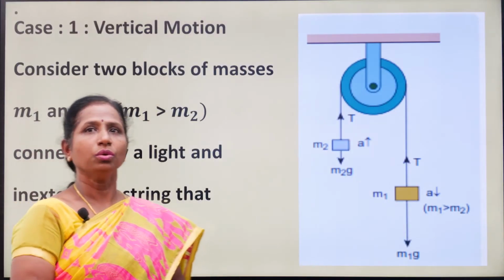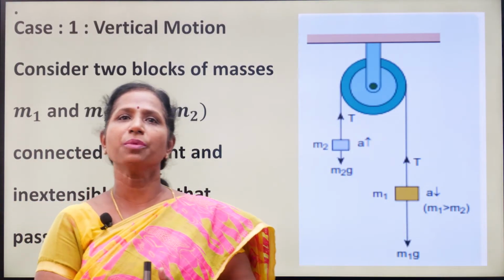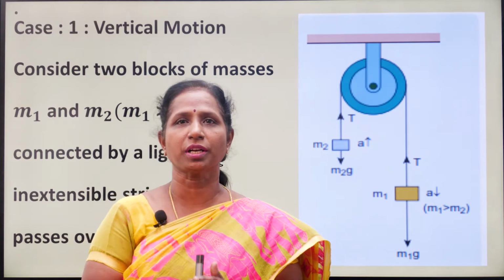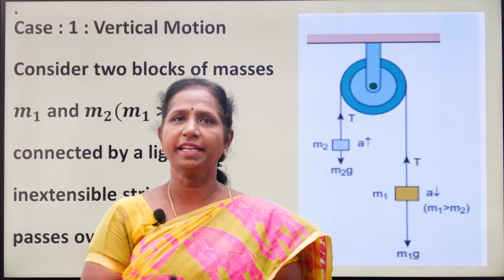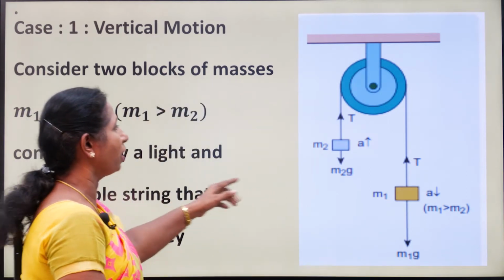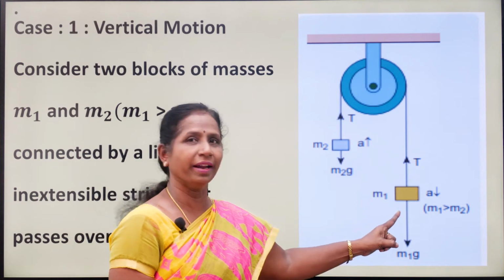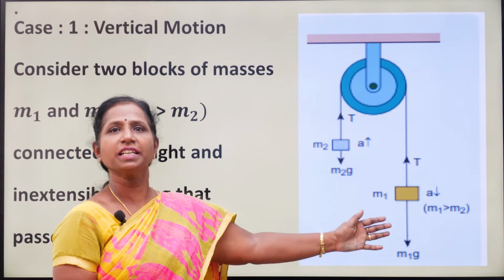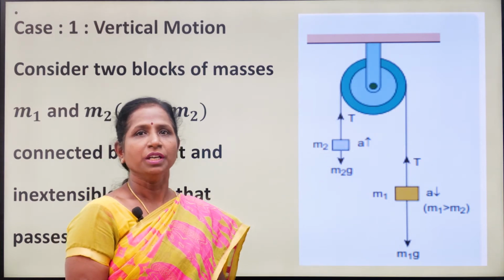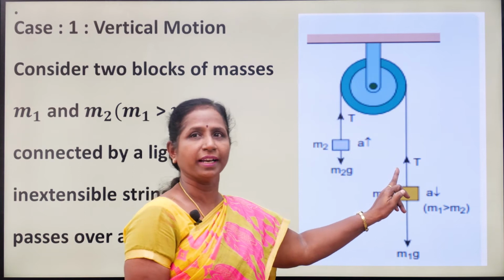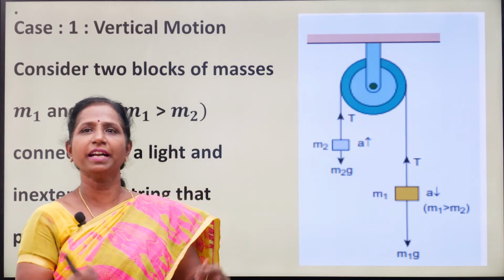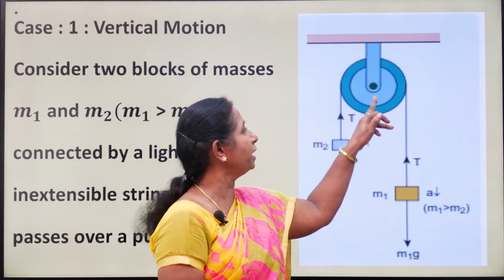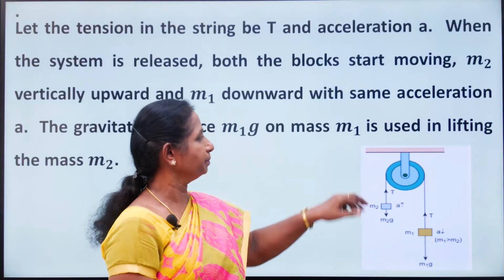There are two types of motion we are going to discuss here: one is vertical motion and another one is horizontal motion. First, case 1, vertical motion. Let us consider two blocks, block M1 and block M2, connected by a string. This is a string. We have connected two bodies by a string, and the string passes over a pulley. This is called a pulley.